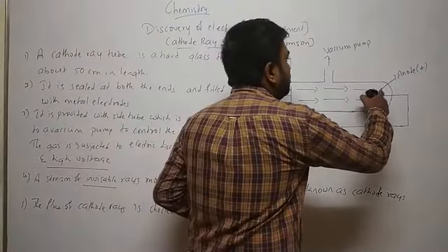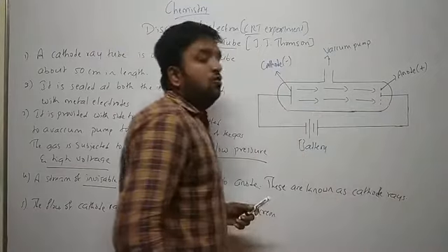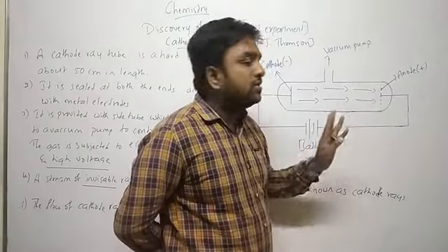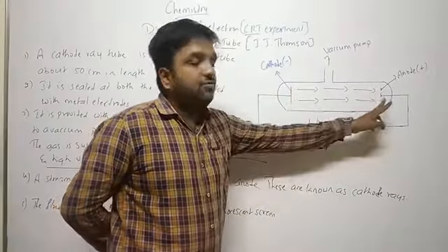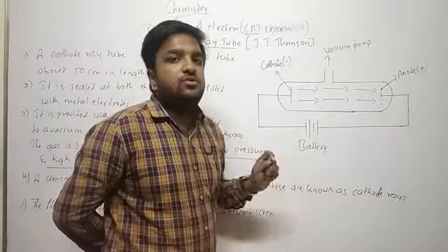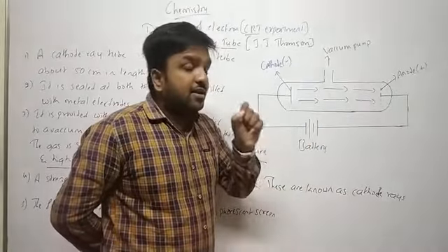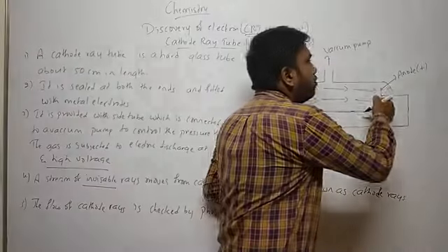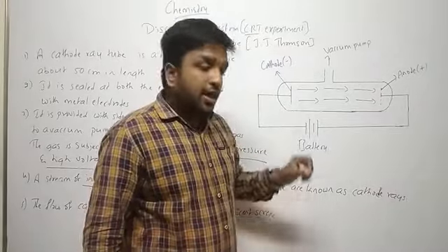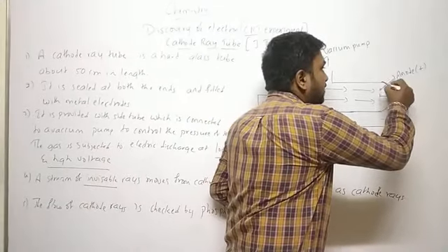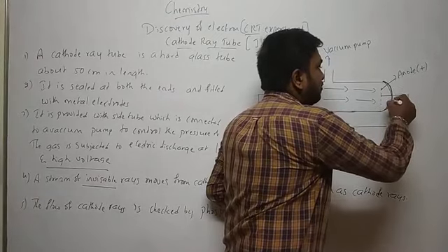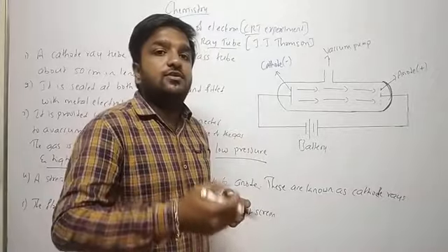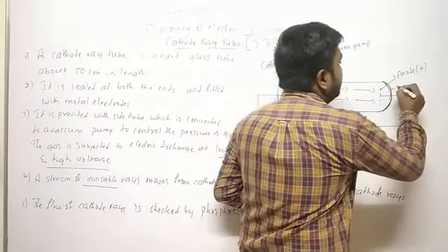So, see, I said you that you cannot see those invisible rays. So we'll take the help of a fluorescent screen. What we do is, we'll make some holes in this anode. We know that the rays are moving from left to right, that means from cathode to anode. So we are calling as cathode rays, but we are not able to see the cathode rays. So we will make some holes in this anode electrode, and we will cover this side with a phosphorescent screen, that is made up of zinc sulfide.